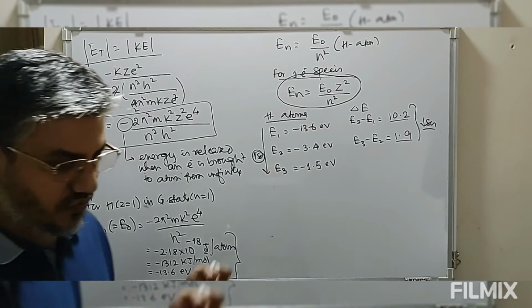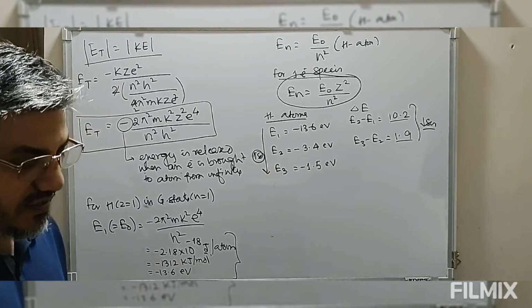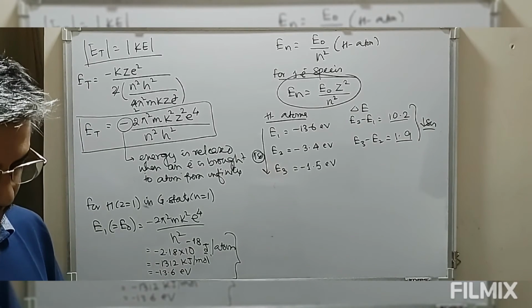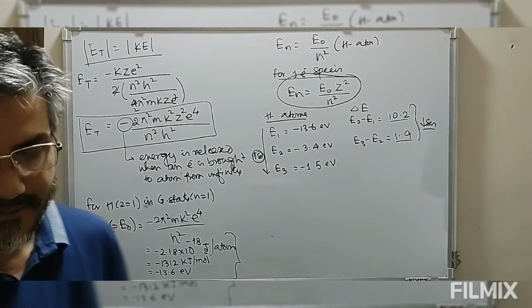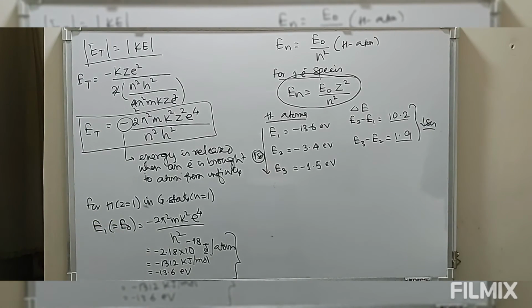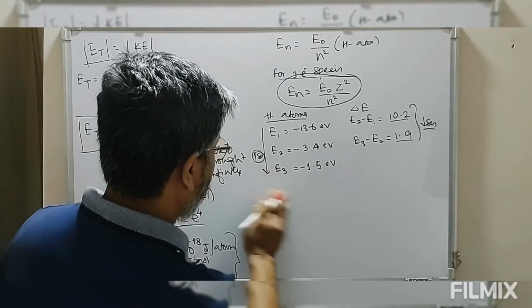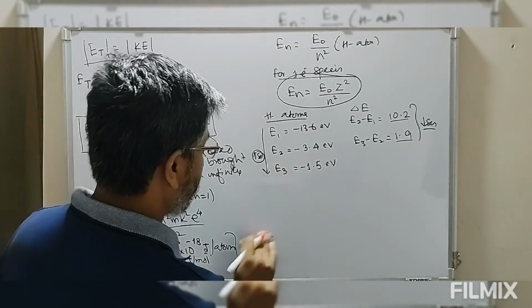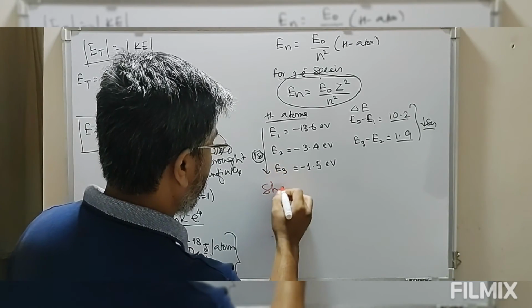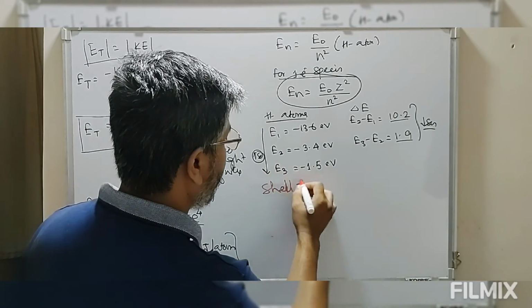So having gone through this equation of energy, let's define some more quantities here. So that is shell frequency.